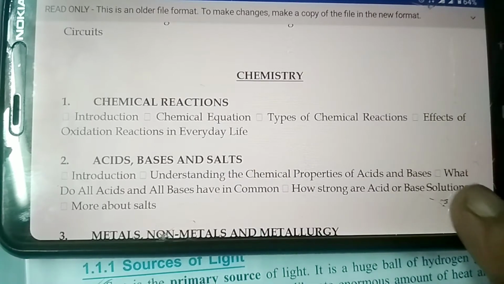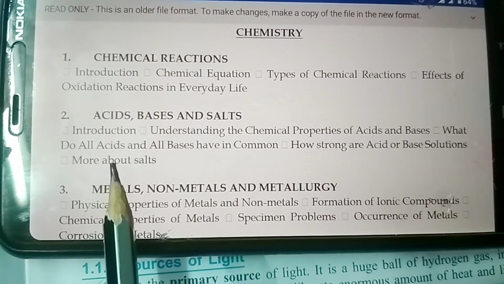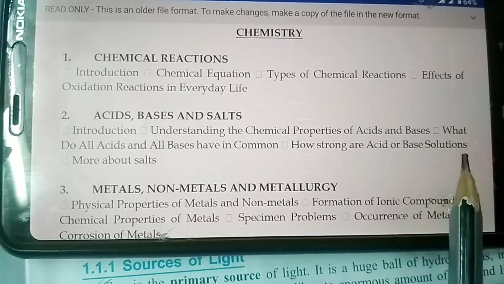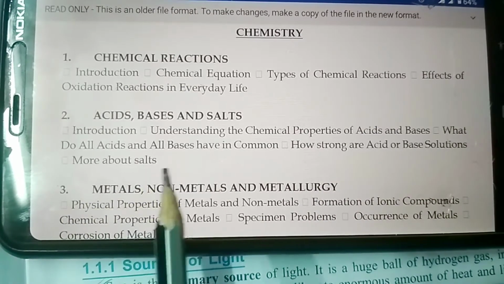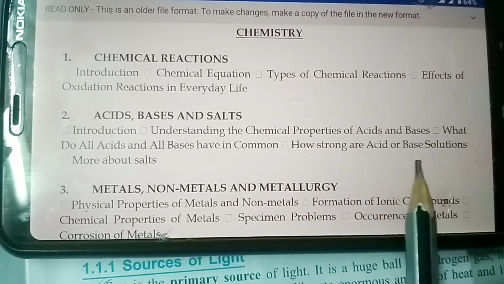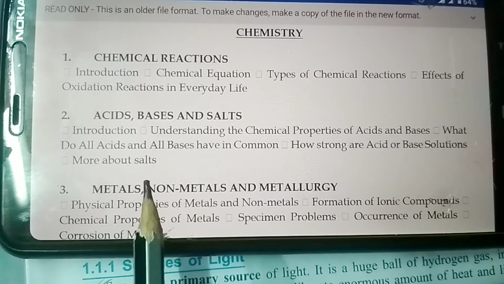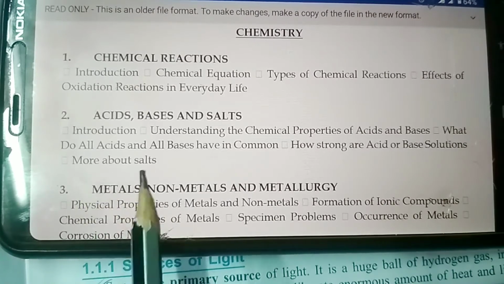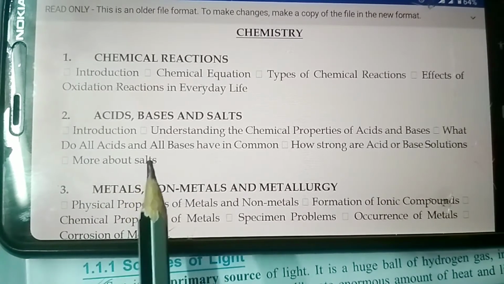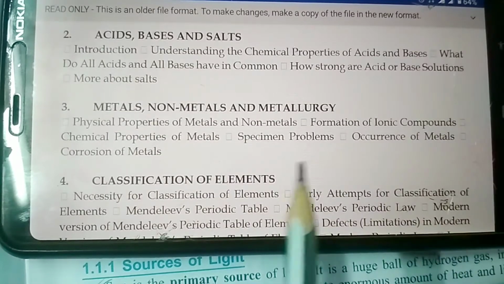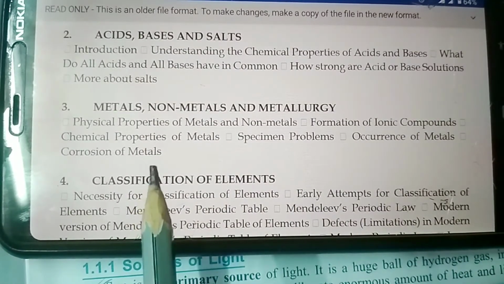In case of acids, bases and salts, it is introduction, understanding the chemical properties of acids and bases, what do all acids and all bases have in common, how strong are acid and base solutions, and more about salts. More about salts: baking powder, baking soda, washing soda, water of crystallization, all these things you have to study from chapter 2.